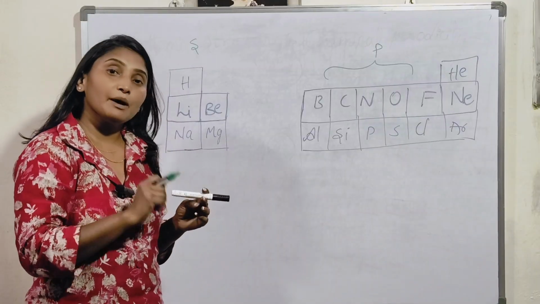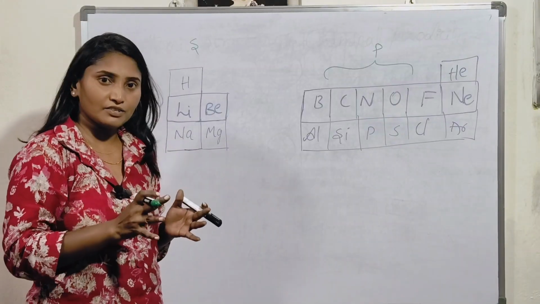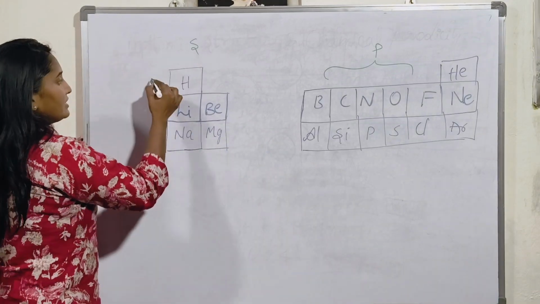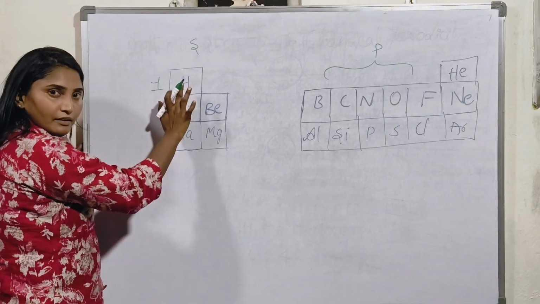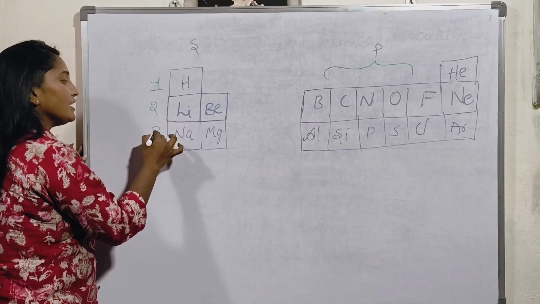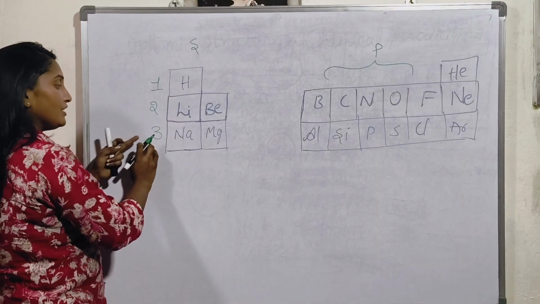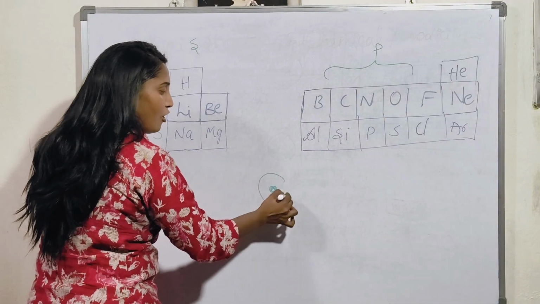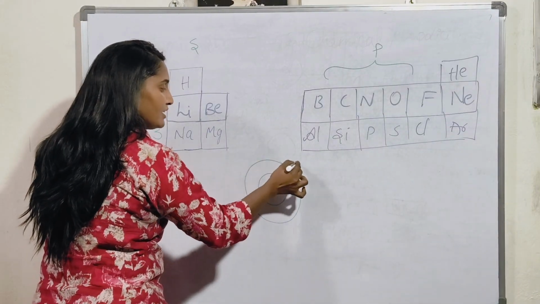That means the number of shells is not increasing. But if it is period 1, period 2, period 3, period 3 means we have how many shells? 3 shells.